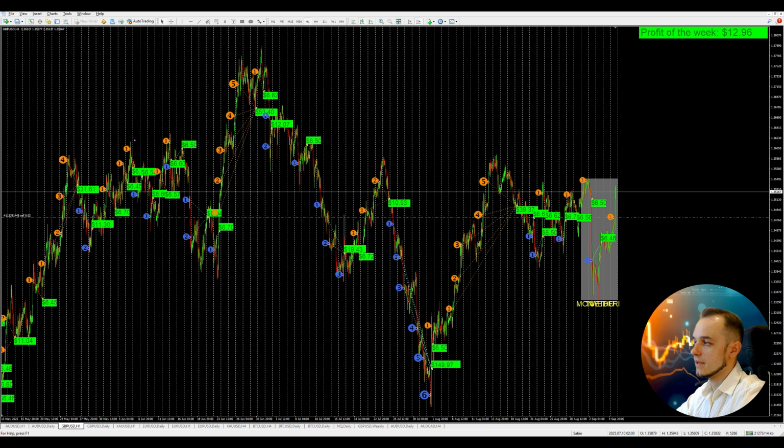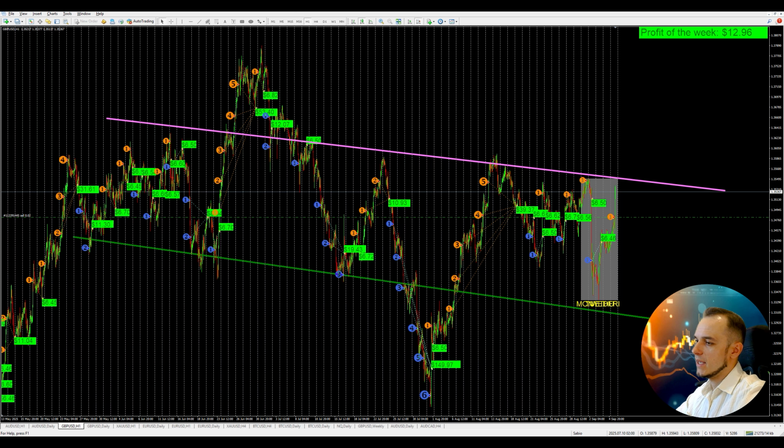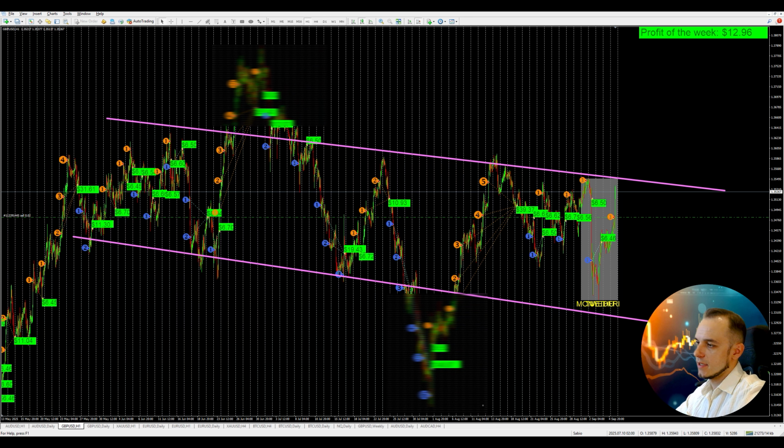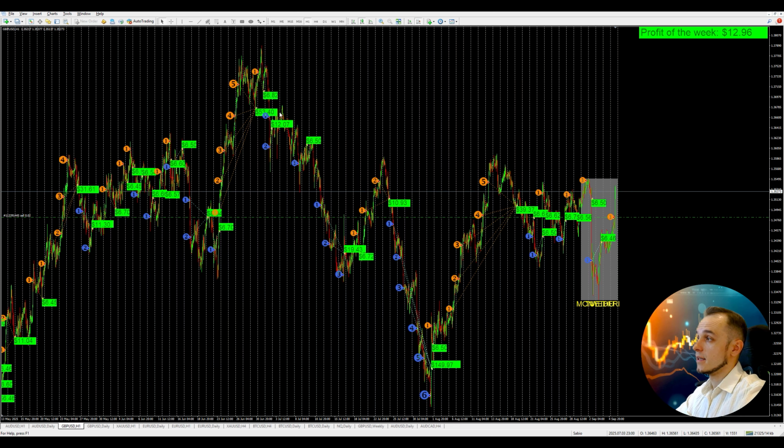and if we zoom this chart out, we can also see that we actually have a downward movement. Maybe it is not clear, but if we exclude these extreme volatility periods, we can clearly see that the market is going downwards. So from the technical point of view, I think that there is a good chance that the market will continue its decline and we'll see the same downward movement as we have on the Aussie USD.